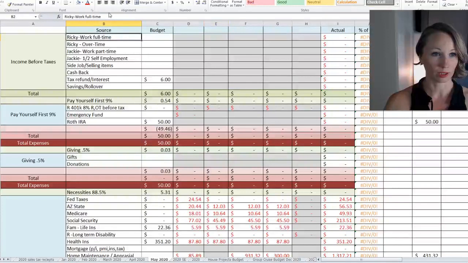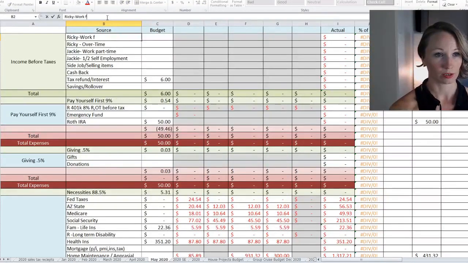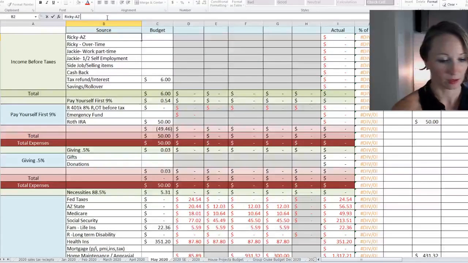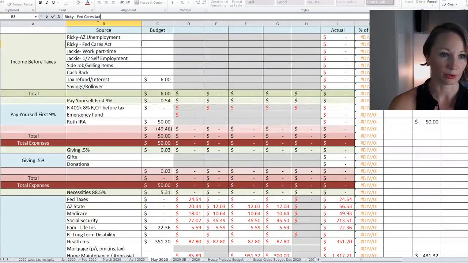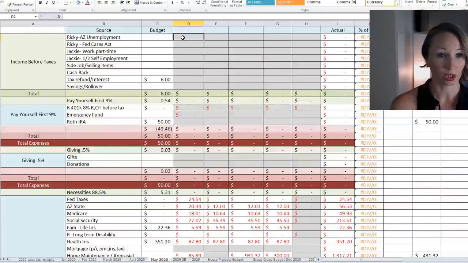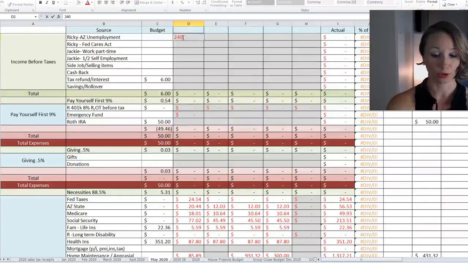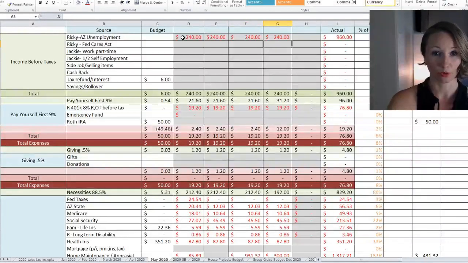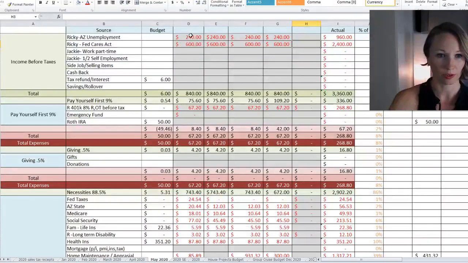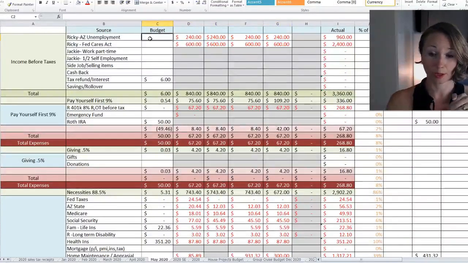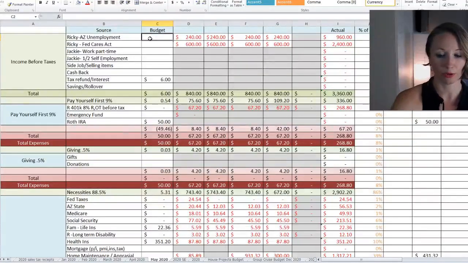So obviously this Ricky is not his full-time work. This is going to be AZ unemployment, and this is going to be the Federal CARES Act. I'm just going to say that, okay? So we know that each week, we're going to say just 4 weeks is going to be the 240. We're just going to do 4 weeks, and then 600. Okay, so I'm going to go ahead and open these up. Now he might get paid this week as well. I'm not sure. We'll have to see how it ends up being. So now we know that total is $960, and this is $2,400.